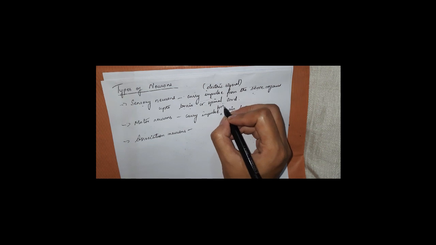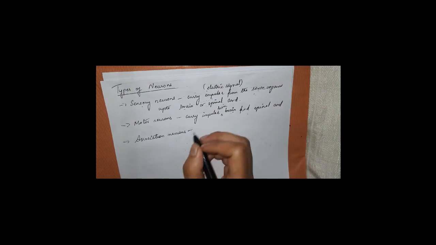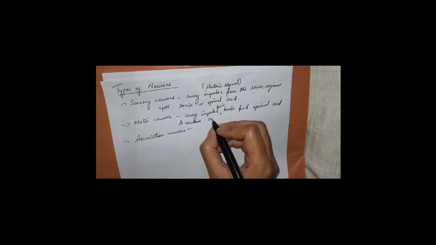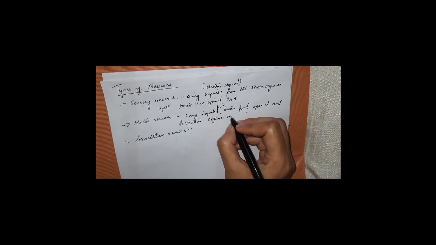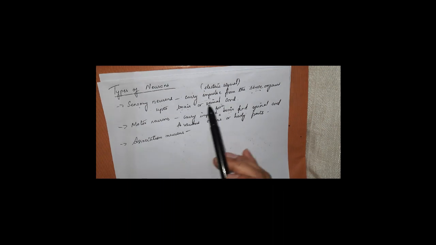They will carry the signal from the brain and spinal cord to various organs or body parts. I will explain once more. These sensory nerves carry whatever impulse or electric signal is present in the sense organs up to the brain or spinal cord.